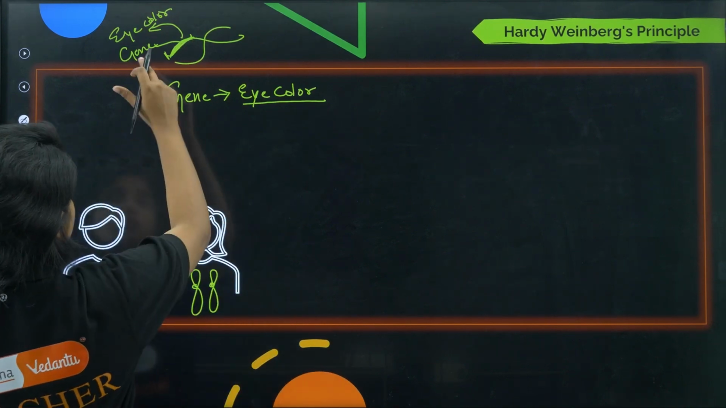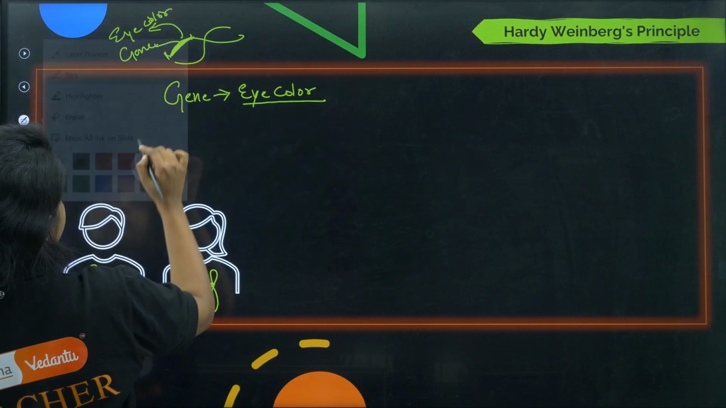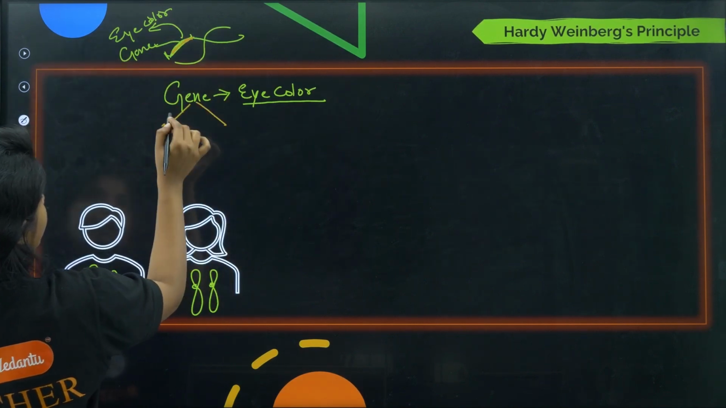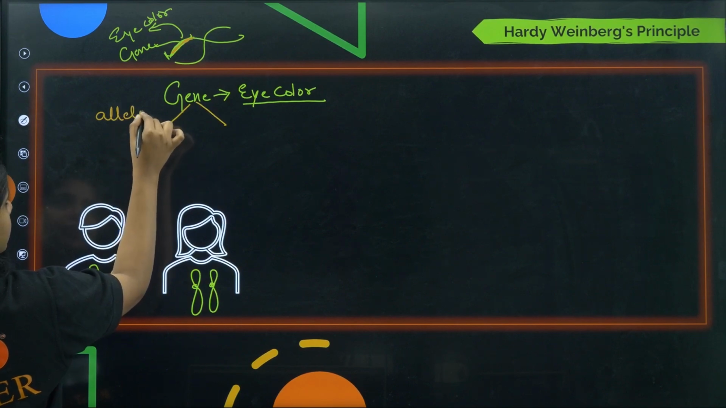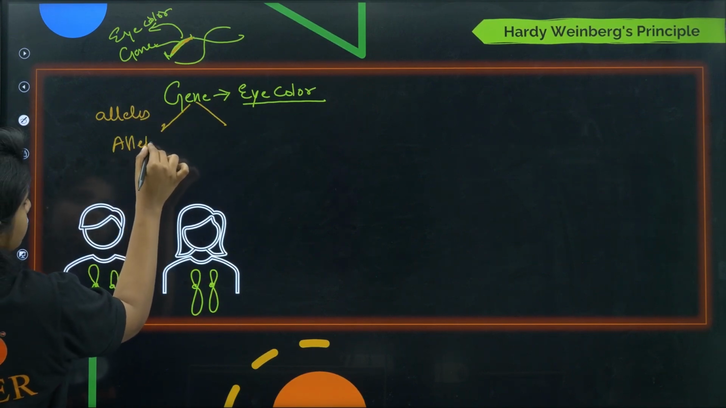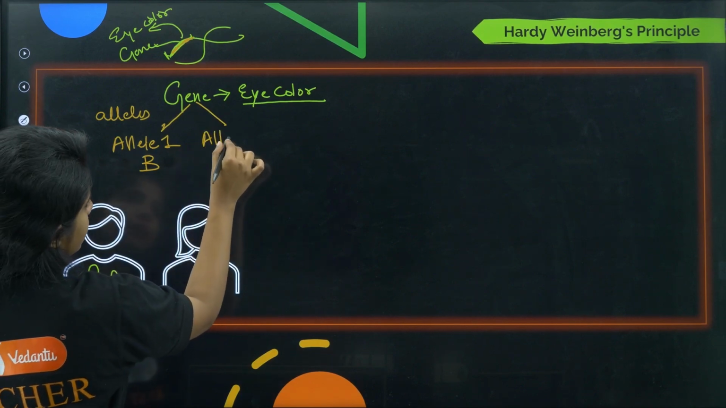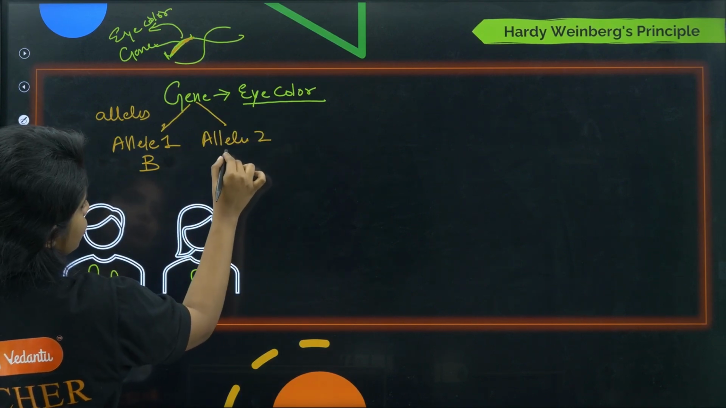Now I am saying that these genes are of two varieties. This gene can be of two varieties, and I call these varieties alleles. So allele number 1 is B type, capital B. Then there is allele type 2, which is small b.